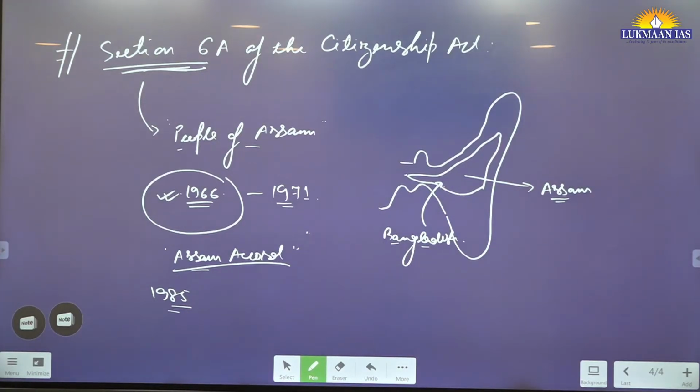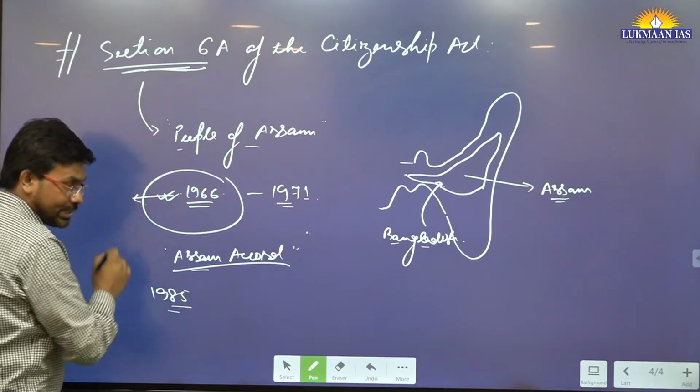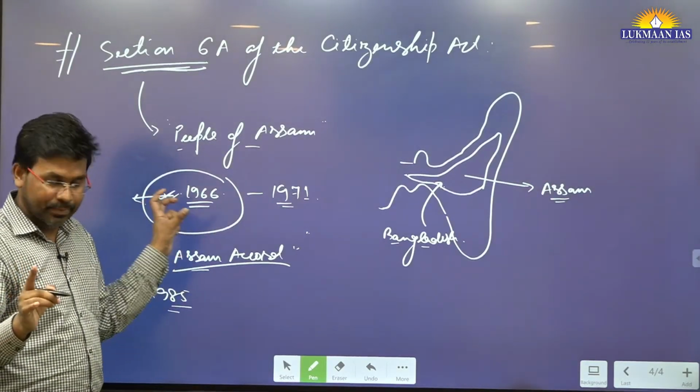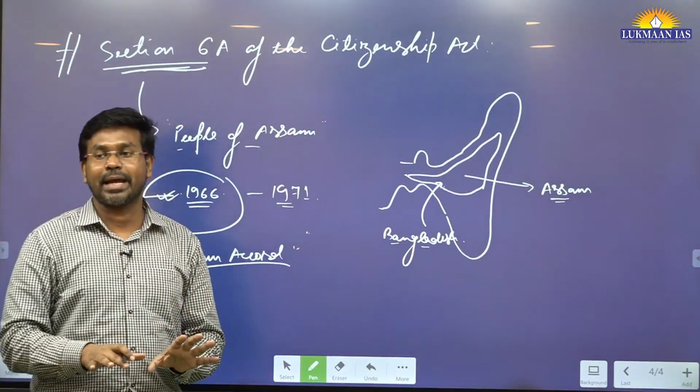In the accord they have mentioned under Section 6, the Foreigners Act, that those people who had entered Assam before January 1966 and had been originally resident in the state would have all the rights and obligations of Indian citizens. Means they have mentioned these dates: those people who have come to Assam before a specific date of 1966 will be given full citizenship rights.